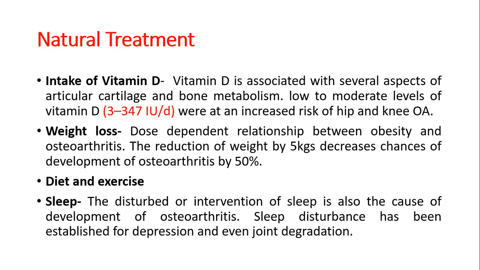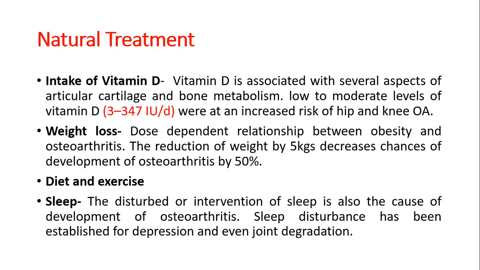So it is recommended to take vitamin D. Rich sources of vitamin D are milk products, cheese, yogurt, and eggs, and sunlight. Most important, sunlight. Another is weight loss.